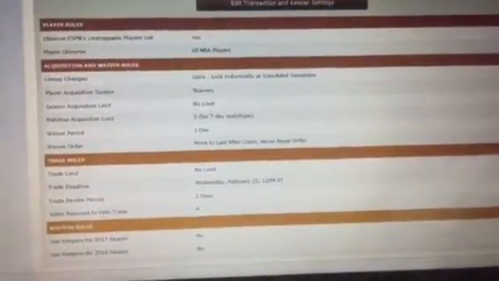So, right there where it says votes required to veto a trade, right? It takes 4 people to veto a trade. So if me and JG accept a trade, then everybody else in the league can vote on it. But if 4 people vote that they don't like the trade, then we're going to keep our players.